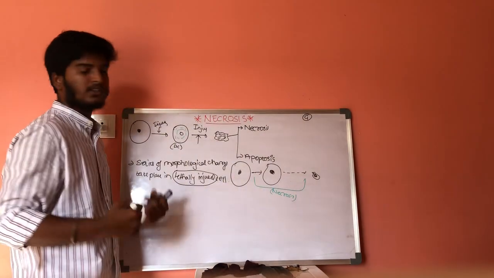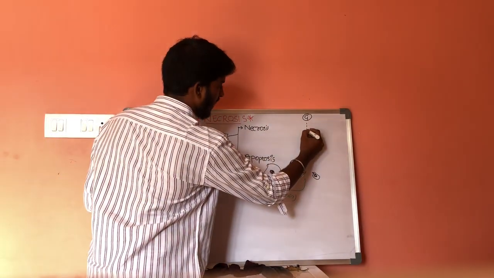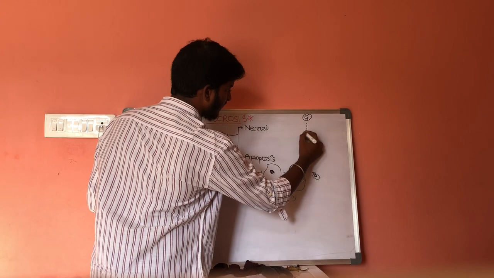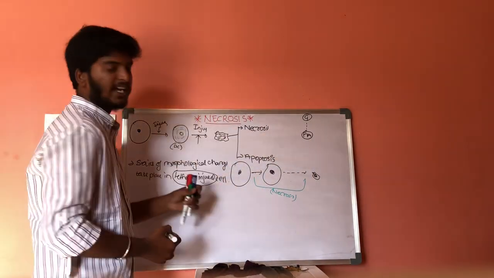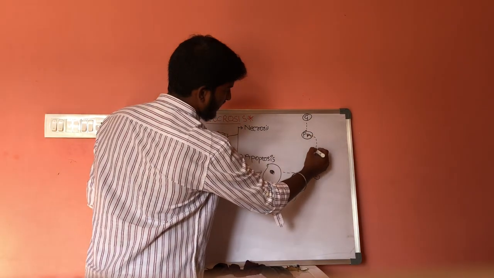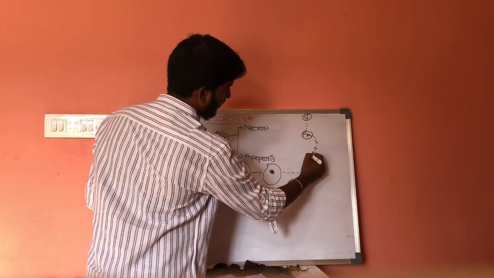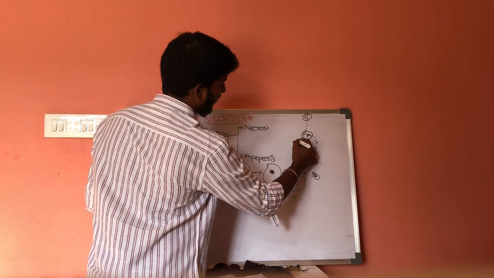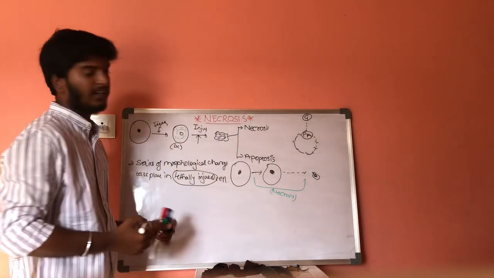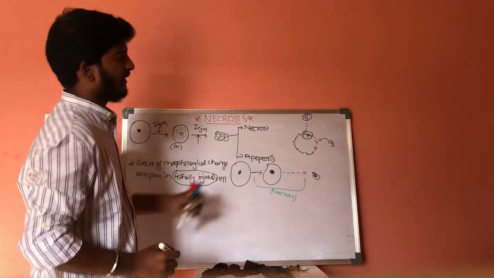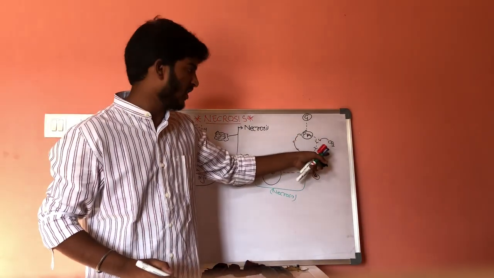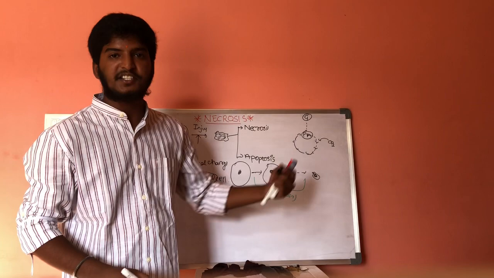This glucose molecule undergoes glycolysis and will form pyruvic acid. Now, this pyruvic acid will undergo cyclic events and will enter the TCA cycle with the help of carbon dioxide.